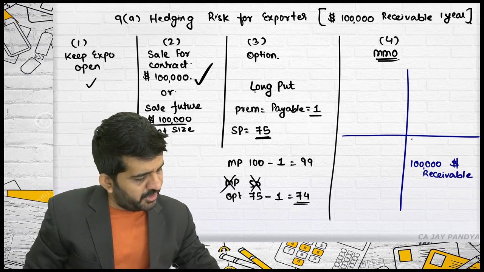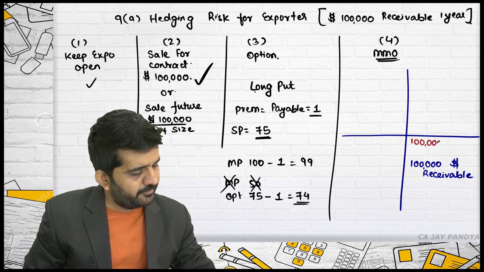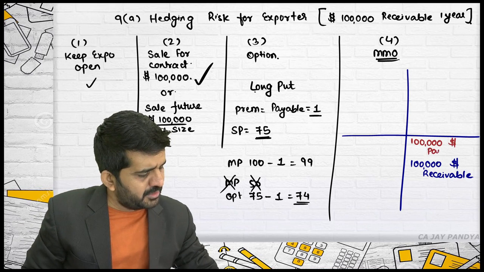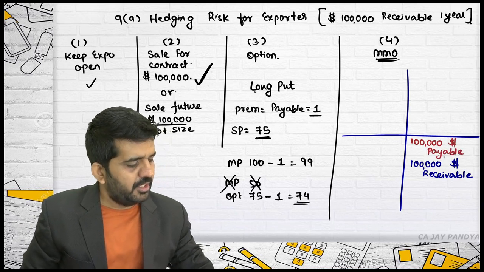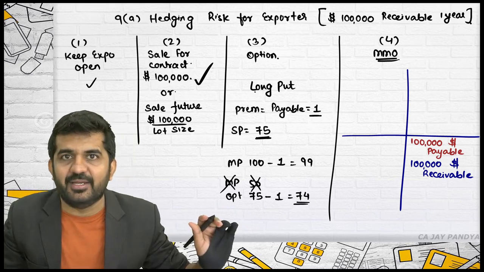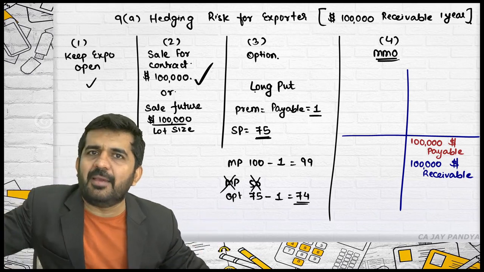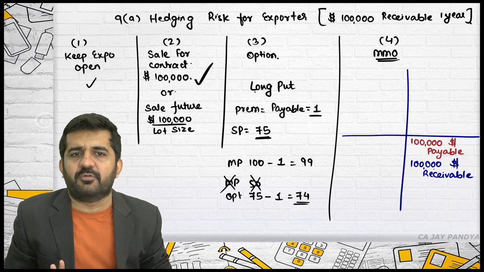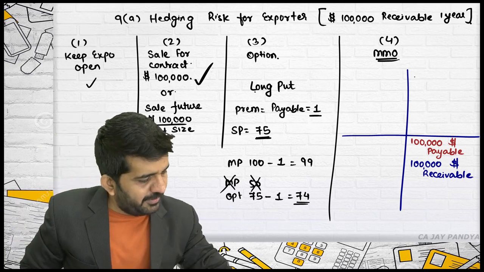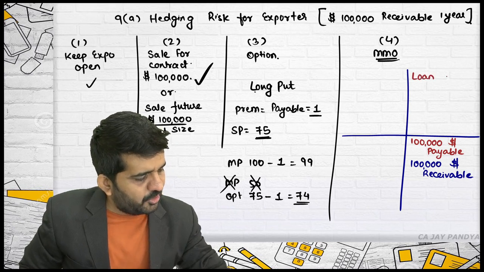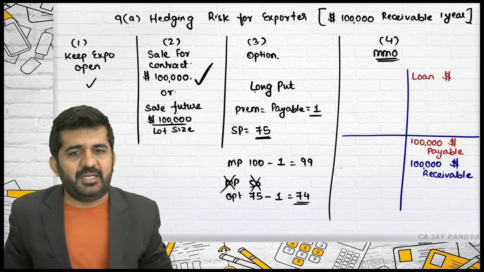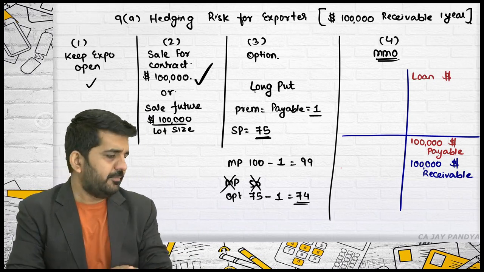Adjust your situation in such a manner that $1 lakh becomes payable, so that this foreign currency exposure is nullified. $1 lakh will be payable, $1 lakh is receivable, dollar will get cancelled, 1 lakh will get cancelled. How will $1 lakh be payable? Take a loan in dollar. How much loan should be taken? Can anyone help me out? Stuti?